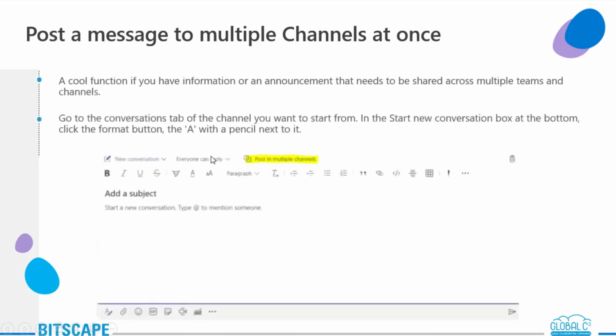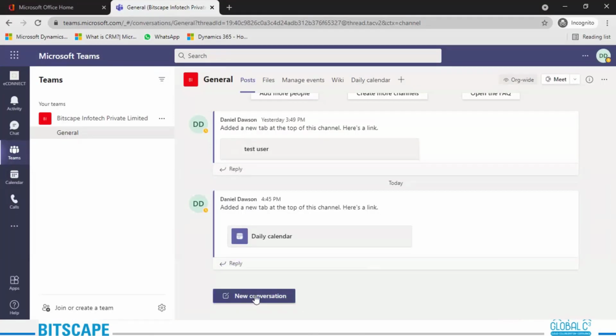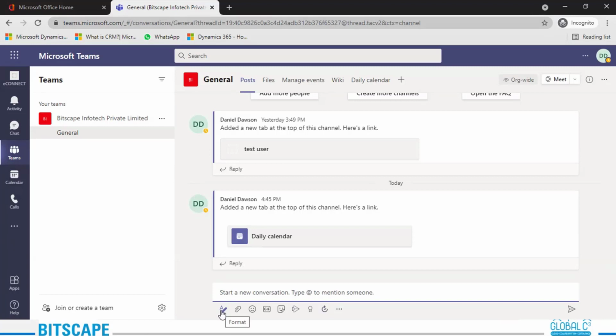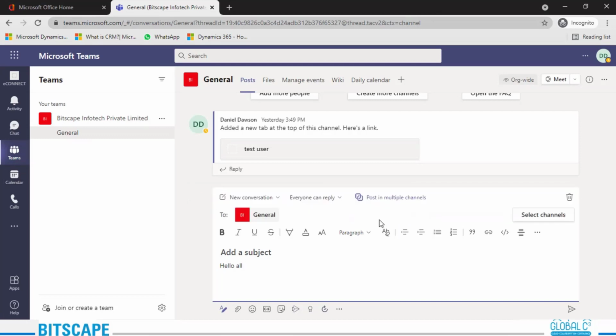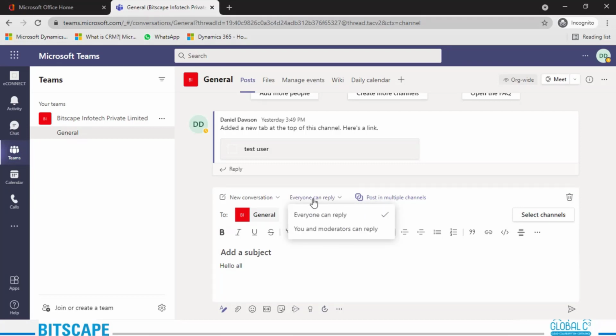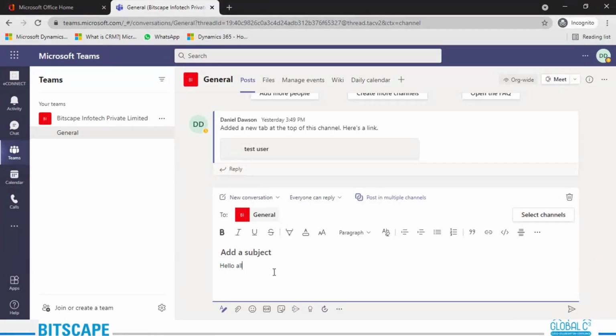Then you can also post a message to multiple channels at once. This is a very handy tool as well. Let me show you how. Go to new conversation and click on this. Let's say I have something to write to someone, and you want to post the same into multiple channels. You can just click on multiple channels, select channels, and you will have all the options. You can also select who can reply. So these are some of the primary settings that you can do with Microsoft Teams.